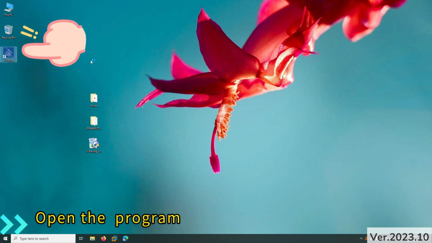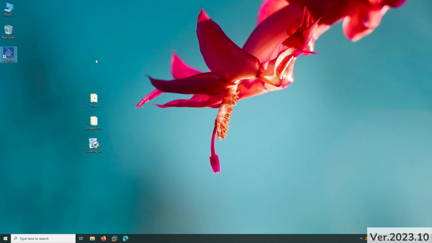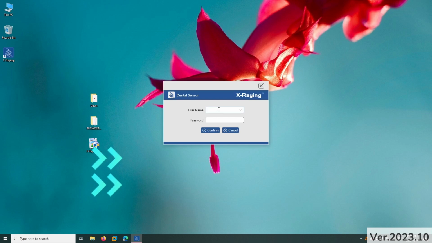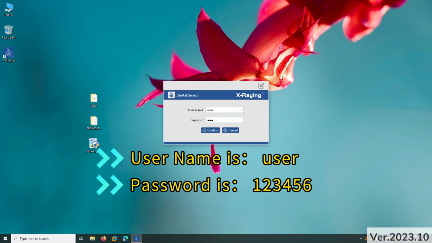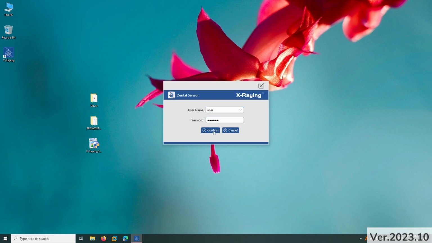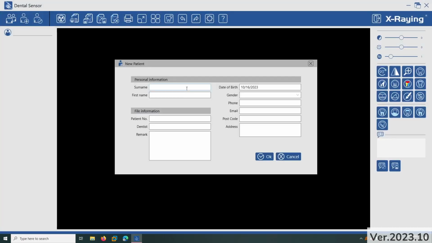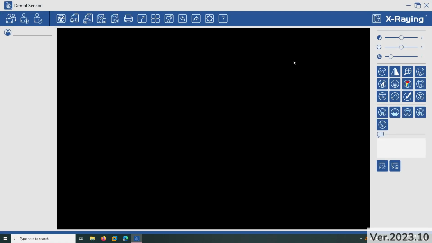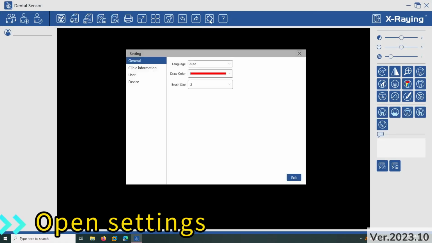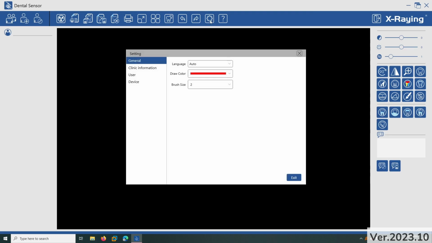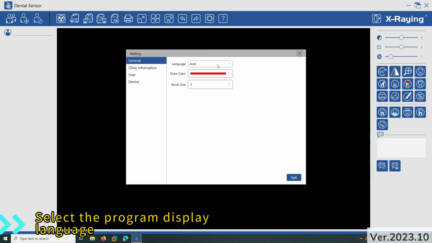Double-click to open. Enter your account number and password. Open the Settings page. Here you can set the program display language.